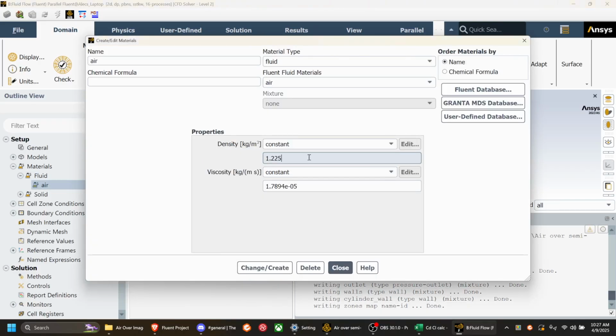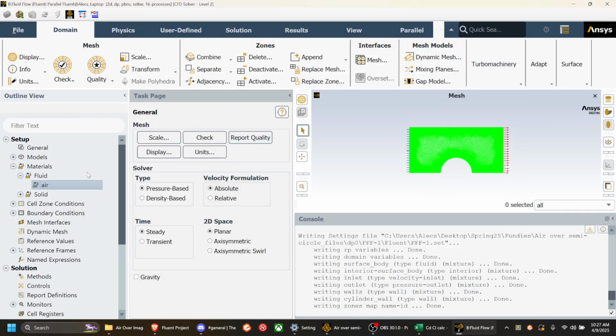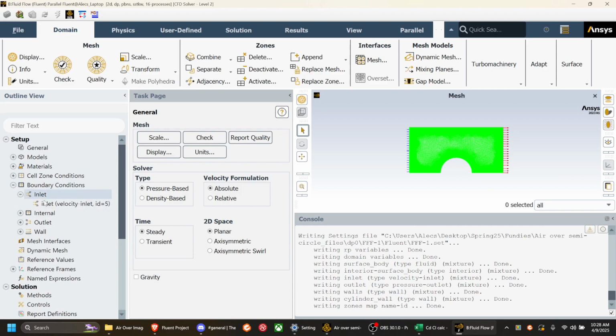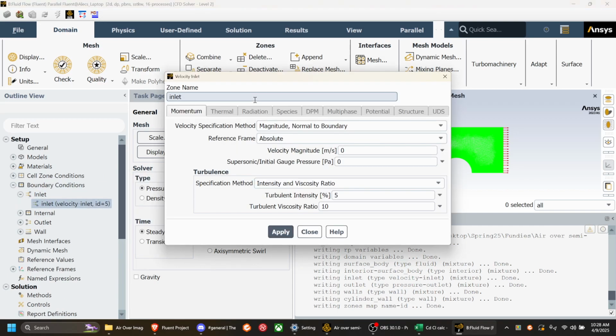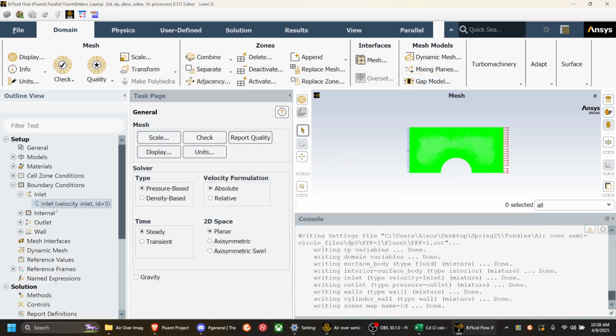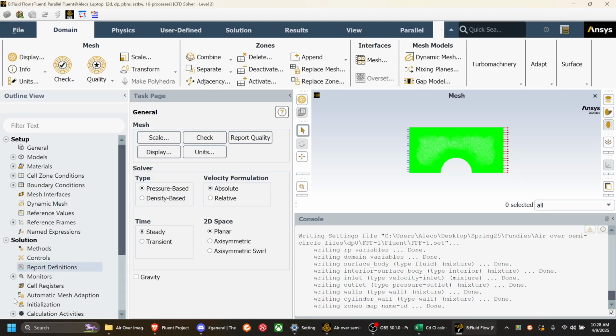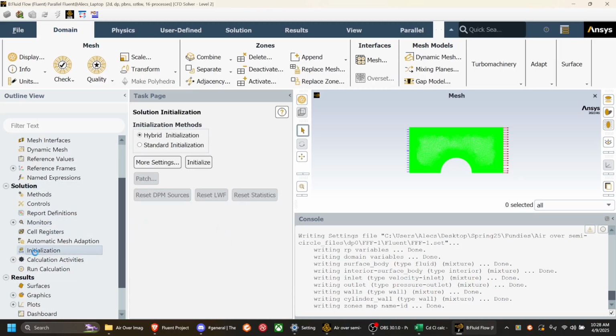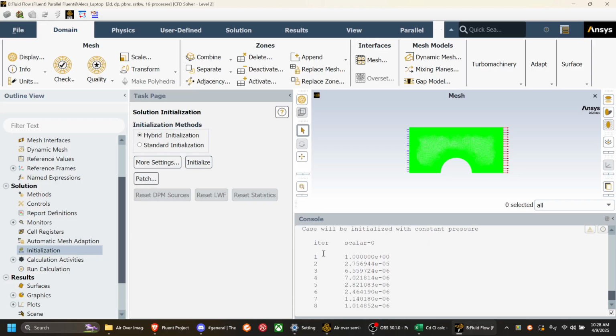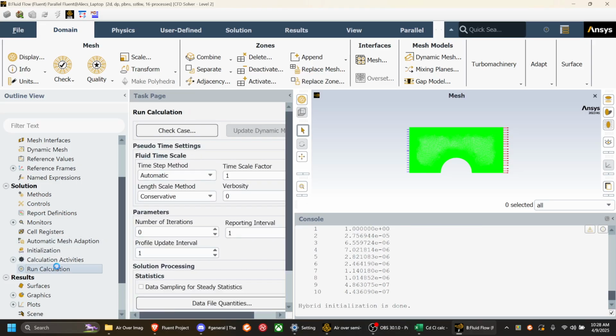Check. Oh, I clicked the wrong button to leave. Change. For our boundary conditions, we have to give the inlet a velocity. Yep, that's that. And I believe we can just run. Yes. So initialization and run calculation. I just put 200 iterations.